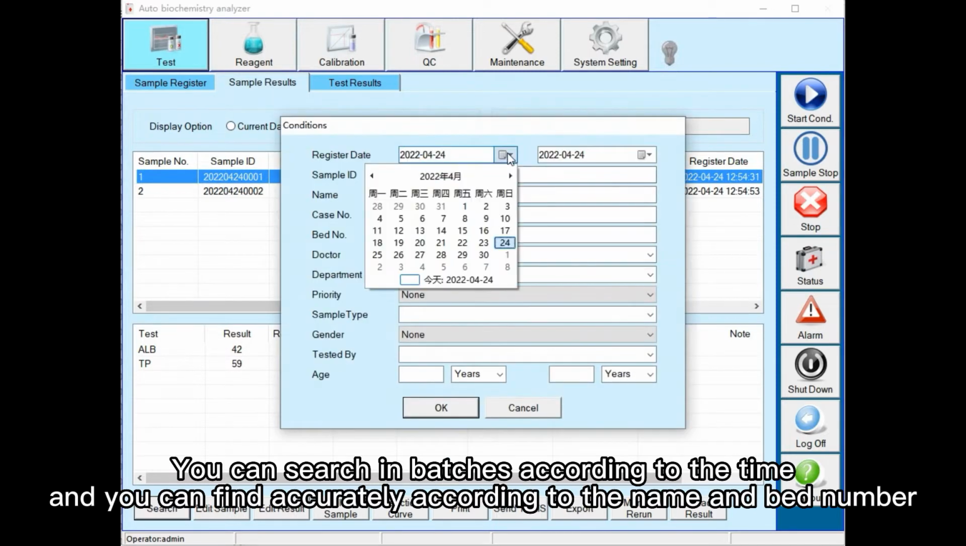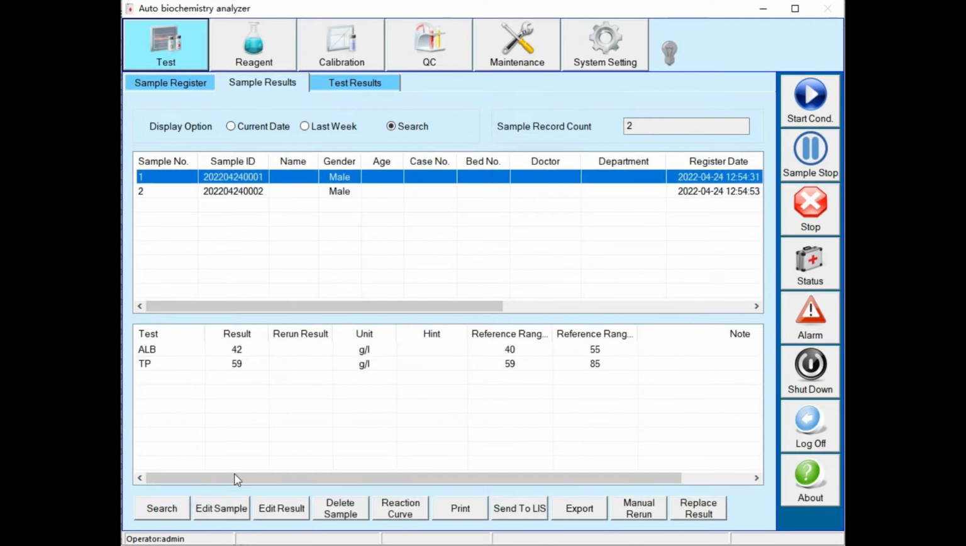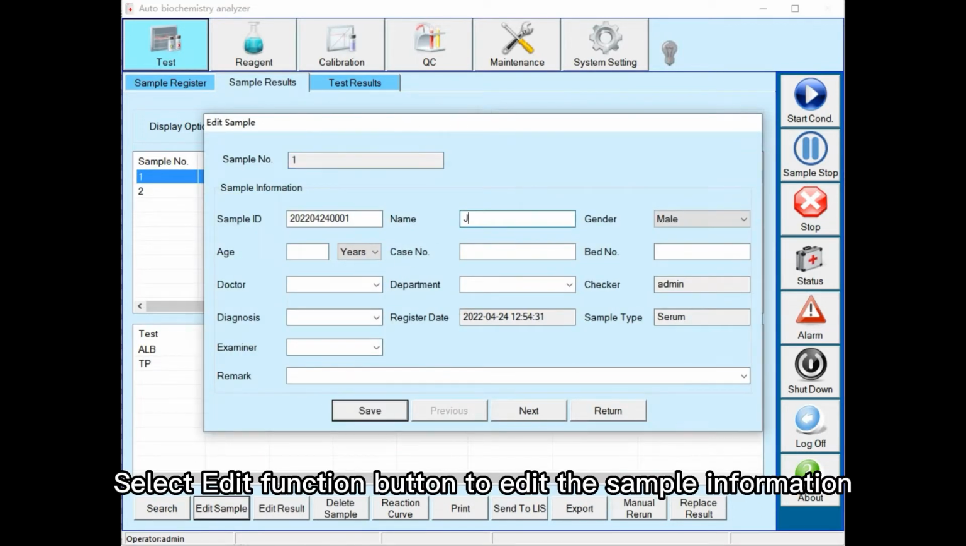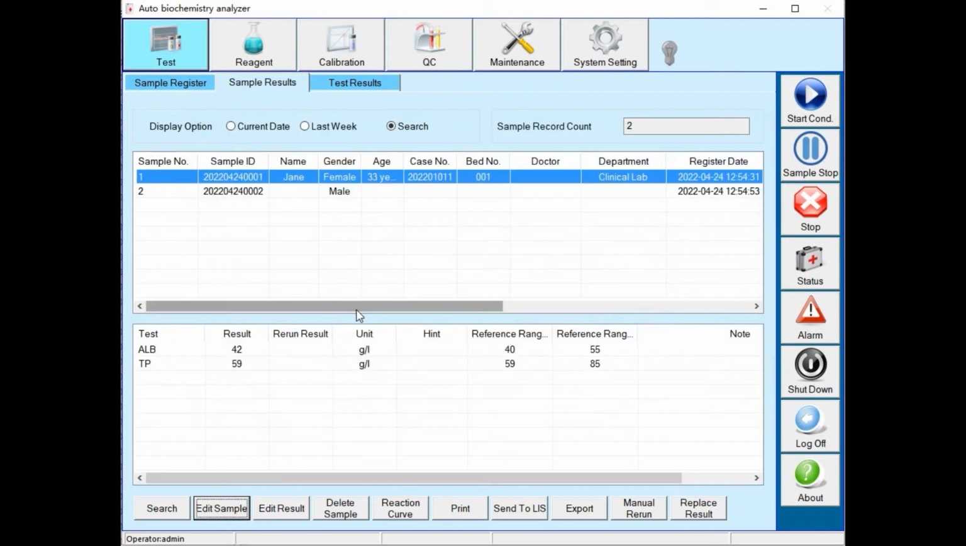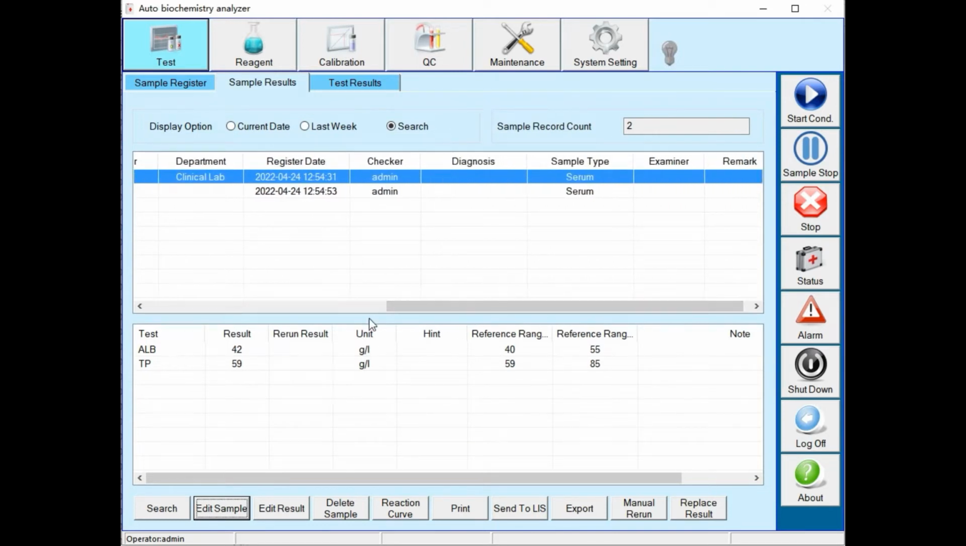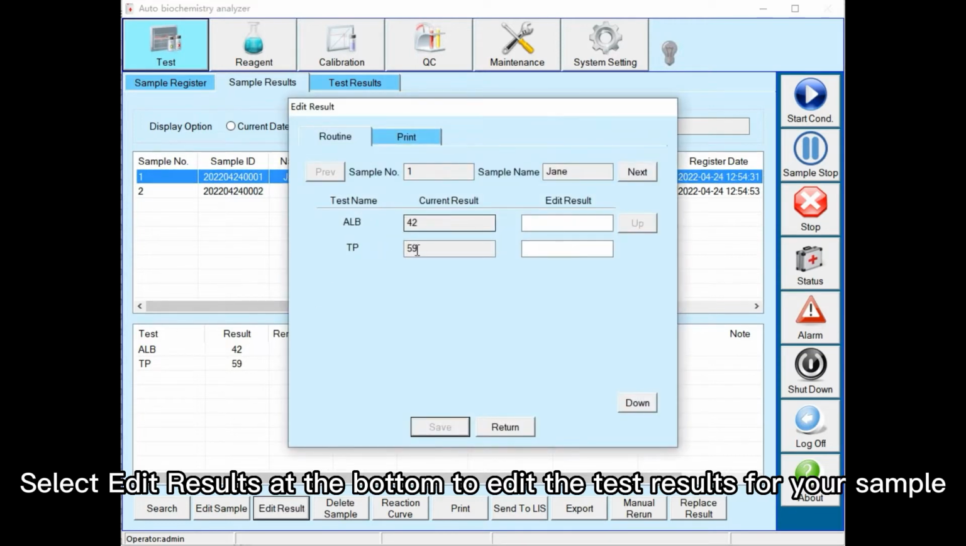You can search in batches according to the timing and you can find accurately according to the name and bed number. Select one sample. Select Edit Function button to edit the sample information. Select Edit Results at the bottom to edit the test results for your sample.